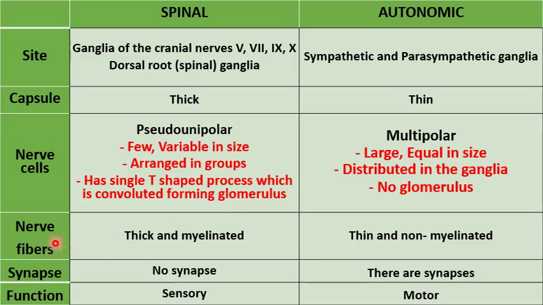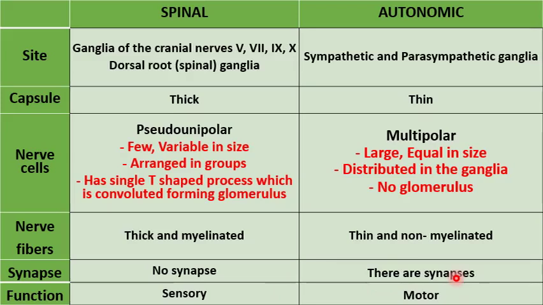The nerve fibers in the spinal ganglia are thick and myelinated, while those of the autonomic are thin and non-myelinated. Synapse: there is no synapse in the spinal ganglia and there is synapse in the autonomic ganglia. What is the synapse?